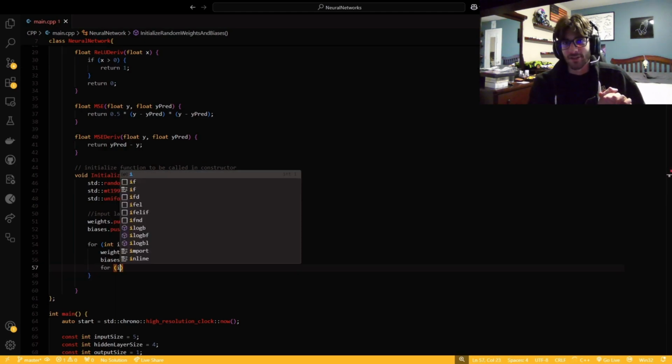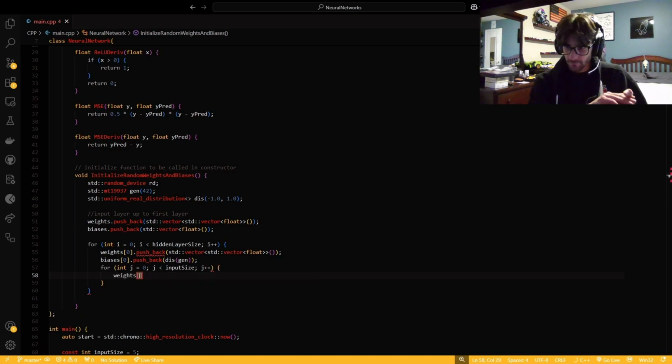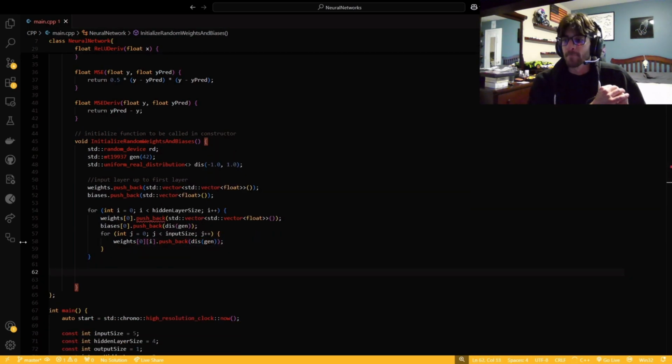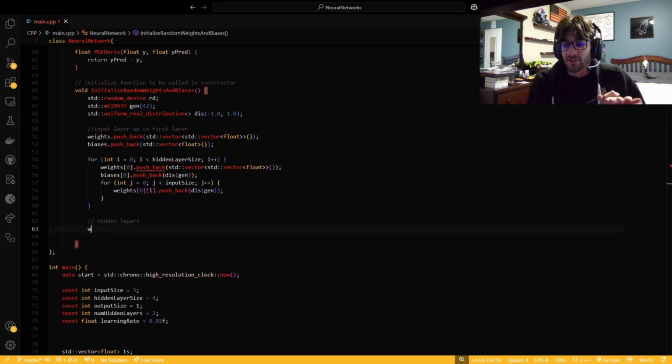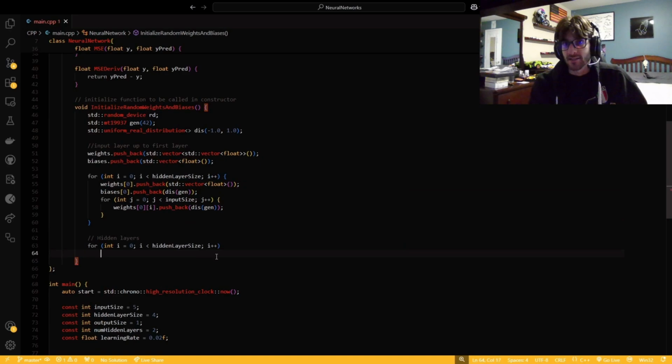I don't know why, but it just causes everything to not train right. But yeah, actually another set of rules that we need to know about is the dimensions of everything. So we're going to have 3D weights and 2D biases. What does that mean? That means that every neuron has a weight and every layer has a bias.